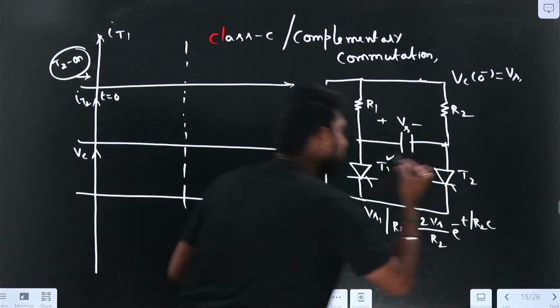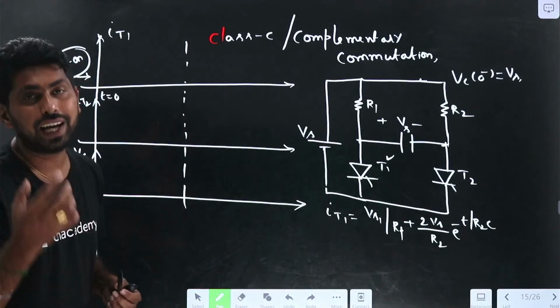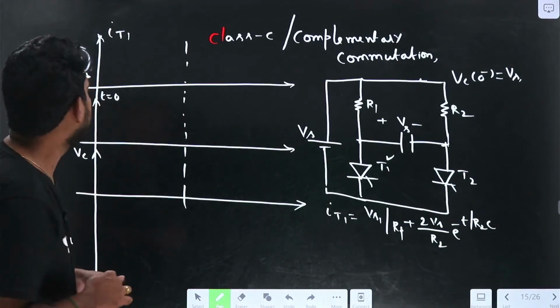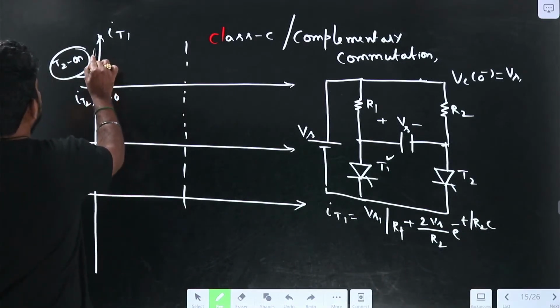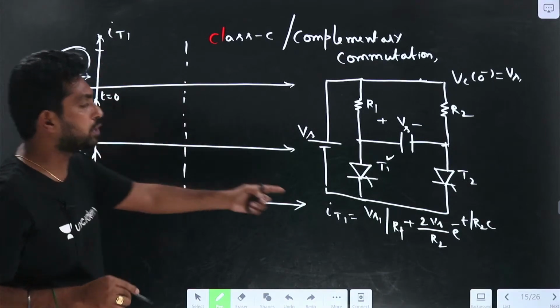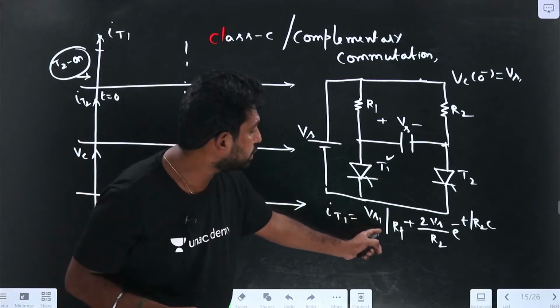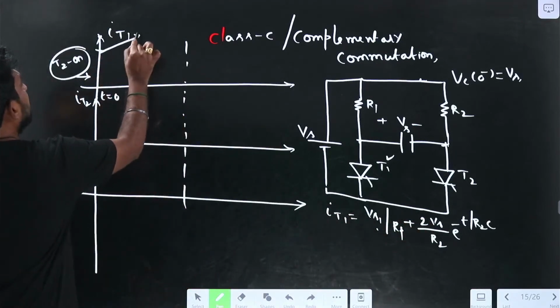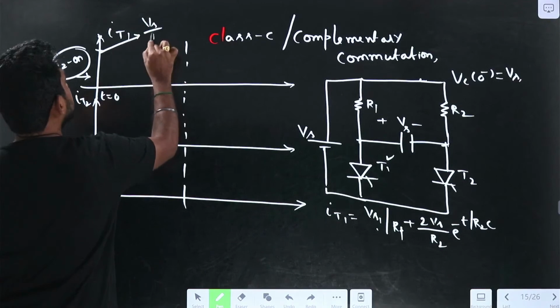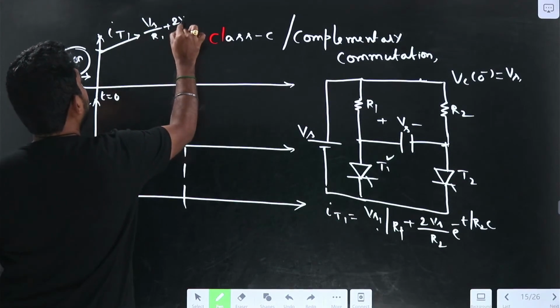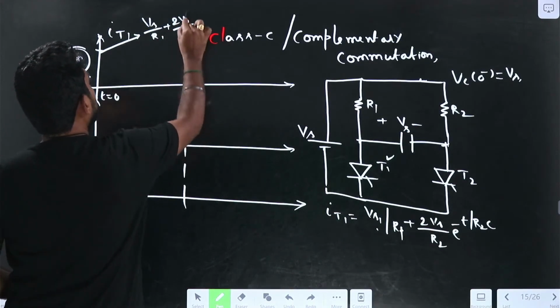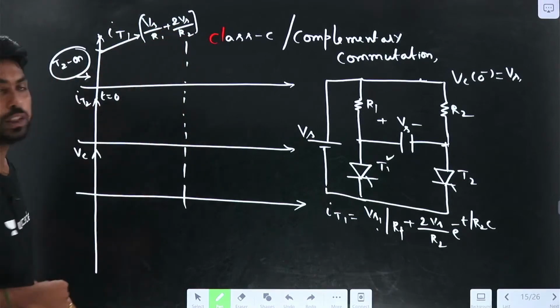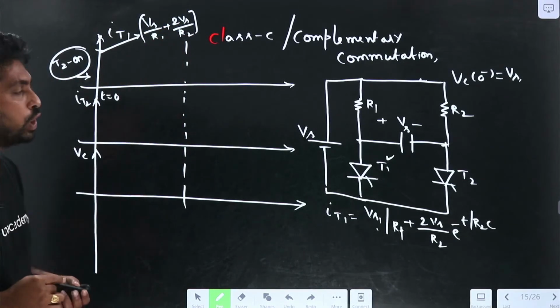If I draw the IT1, how will it be? At t equal to 0, if I substitute, it becomes Vs by R1 plus 2 Vs by R2. So this point becomes Vs by R1 plus 2 Vs by R2.